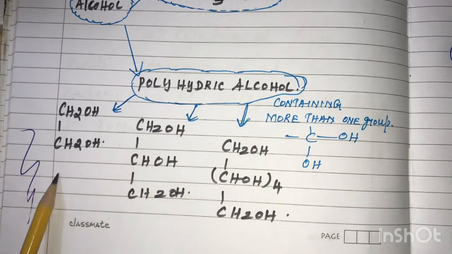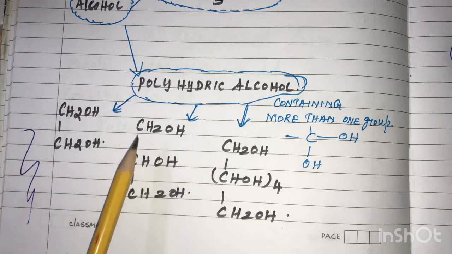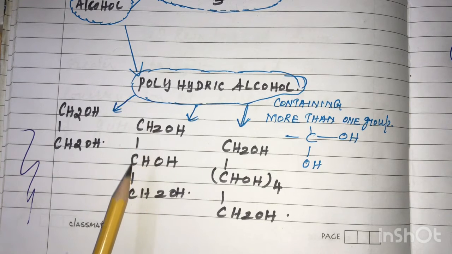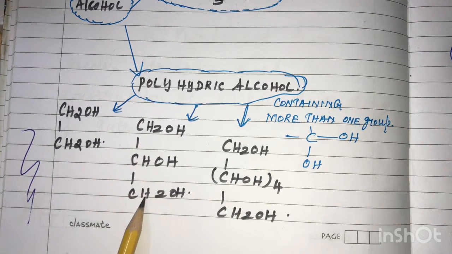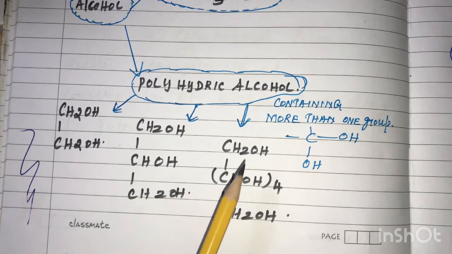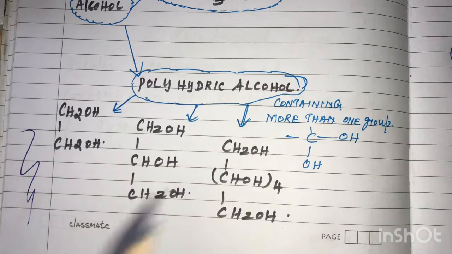For example, ethane diol, a dihydric alcohol, also called glycol, has two hydroxyl groups substituted in ethane. Next is 1, 2, 3 propane triol, where in propane the alpha, beta and gamma hydrogens are substituted by hydroxyl groups. This is a triol, or glycerol. Next is the hexanol sorbitol, in which 6 hydroxyl groups are present. So these are examples of monohydric alcohol and polyhydric alcohol.